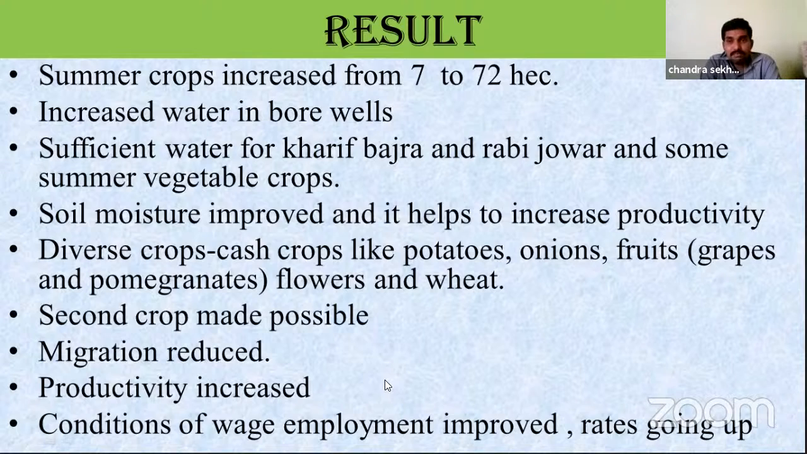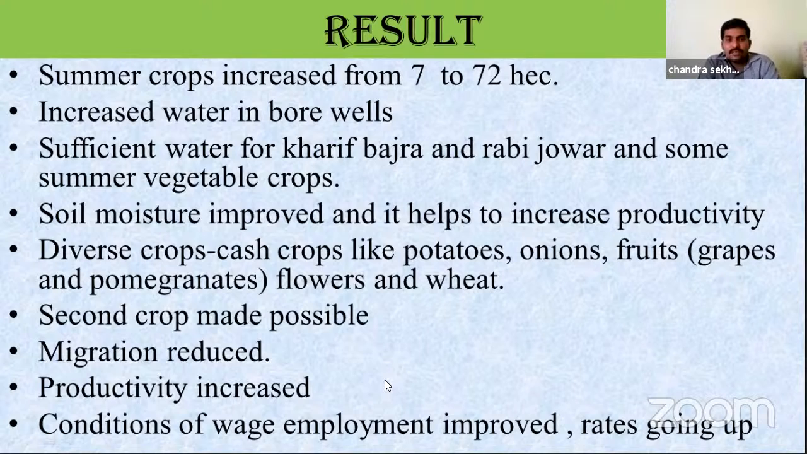At the same time, because of the CCTs and because of the plantation, soil moisture improved, and it helps to increase productivity of the land. The CCTs help to recharge the groundwater, and that helps to increase the moisture in the soil. When soil moisture increased in the land, that leads to an increase in the productivity of land.